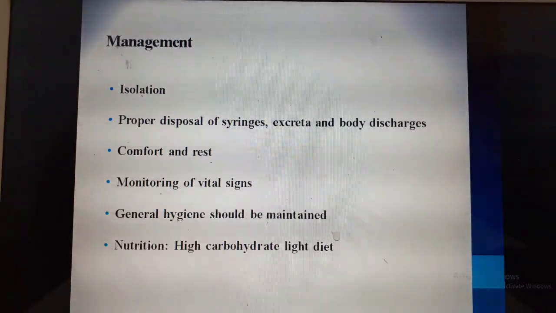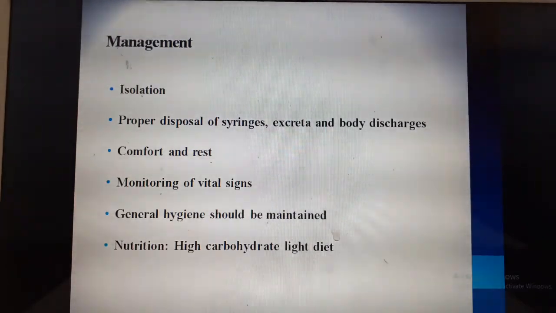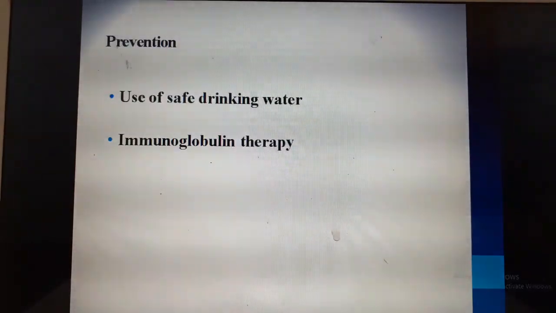Adequate comfort and rest is essential. Bed rest, and vital signs have to be monitored for fever, especially the temperature. General hygiene has to be maintained, and nutrition with a high carbohydrate rich diet can be given. Avoid spicy foods and fatty foods.